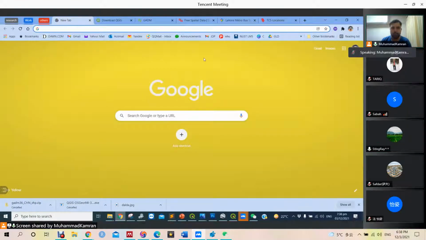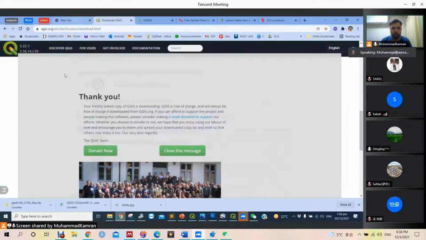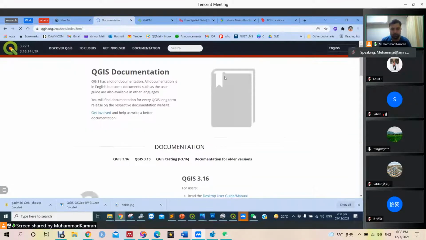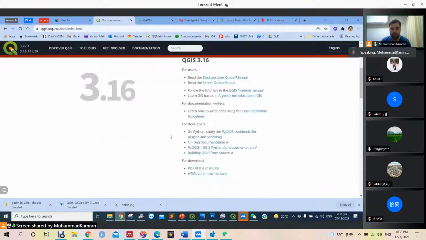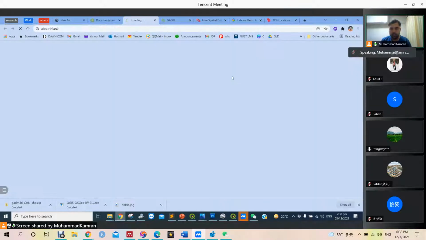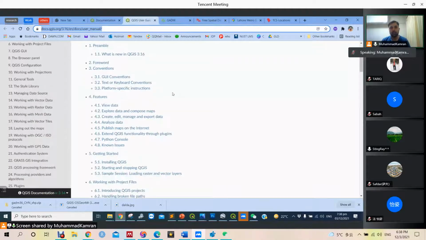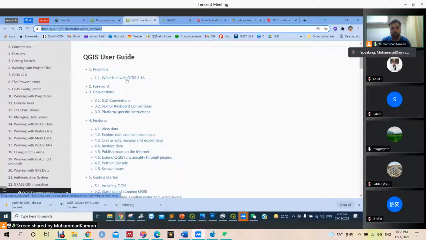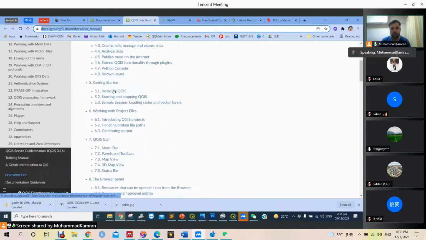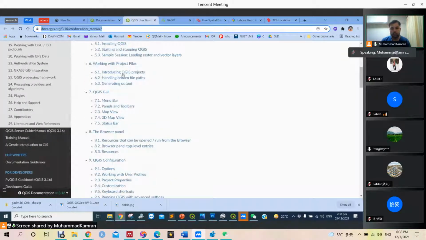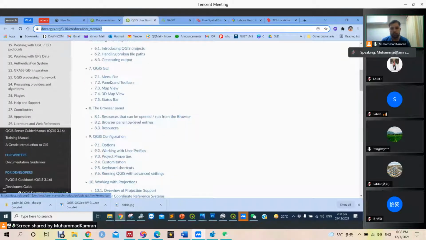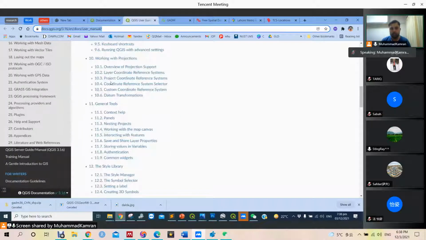Yeah, okay, you are right. And let me go to this documentation. QGIS itself has very comprehensive documentation, and this is the user manual. If we go to the QGIS website, it starts from what is QGIS and the installation guide and introduction, then its menu bar, panels, and finally general tools. This is the introduction of tools.